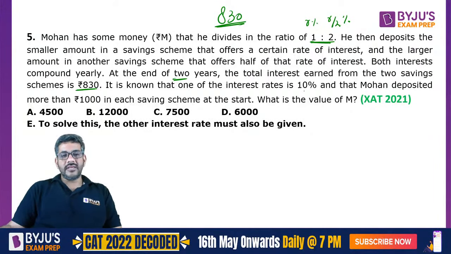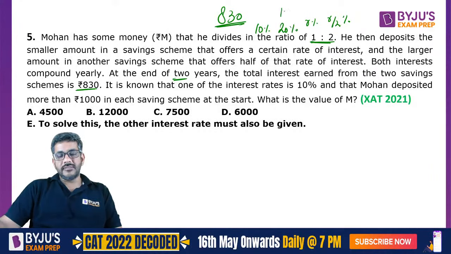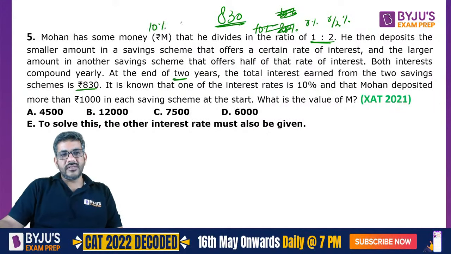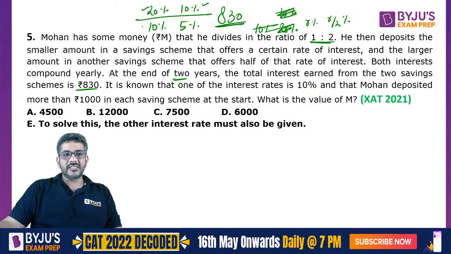It is known that one of the rates is 10%. If one of the rates is 10%, that means we have two possibilities. नहीं, मैंने उल्टे लिख दिए हैं, आधी लिखनी थी ना उधर तो. So either one of them is 10% and the other one is 5%, or one of them is 10% and the other one is 20%. So these are the two possibilities. या तो first scheme में 20 लगेगा, second में 10, or the first scheme is 10 and the second scheme is 5. But the total interest from the two schemes is equal to 830 rupees.